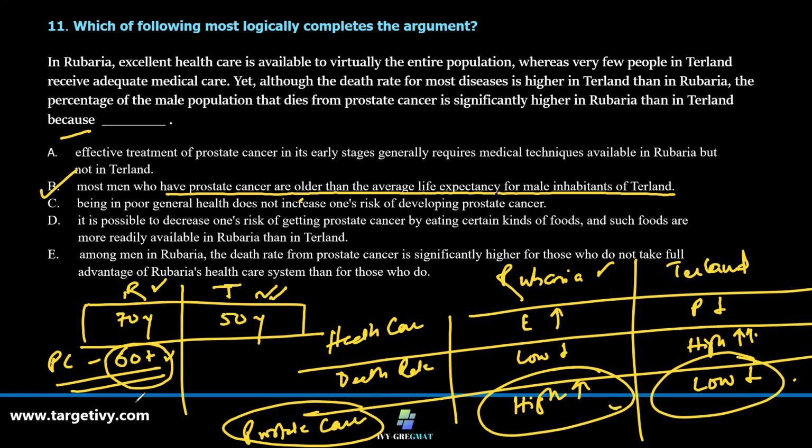So the reported cases are higher. Reported cases in Turland are extremely low. That is why the death rate is high here and is low there.